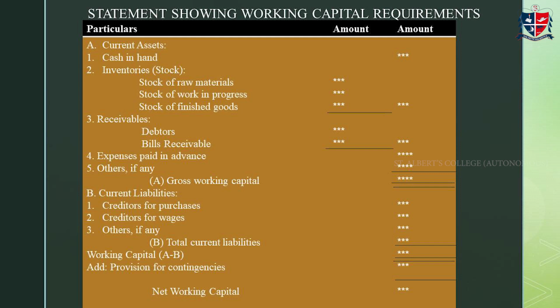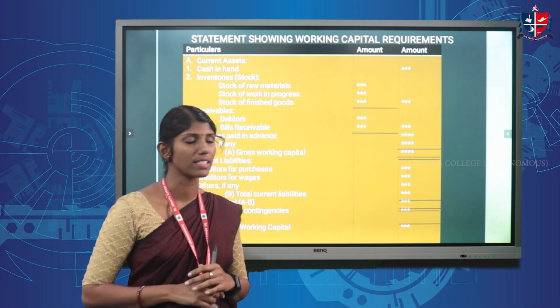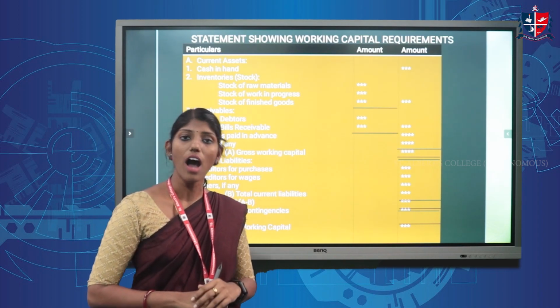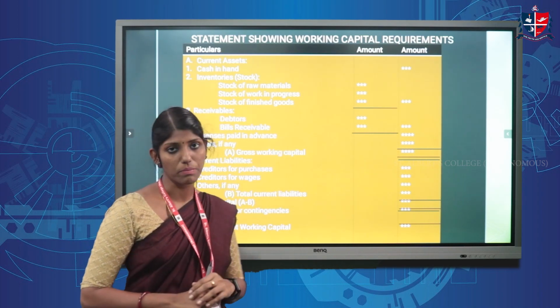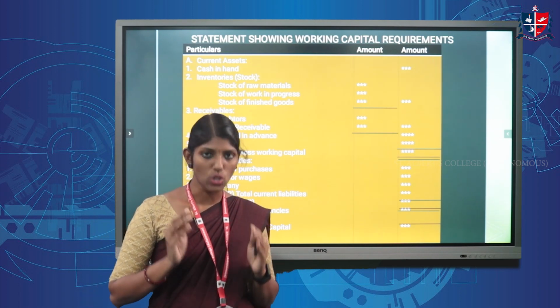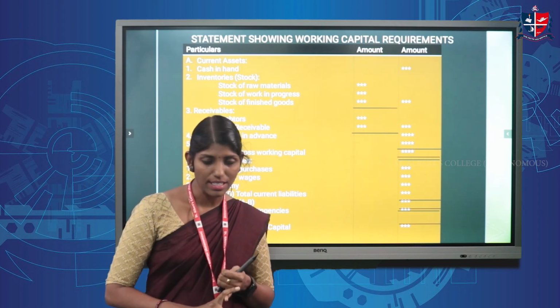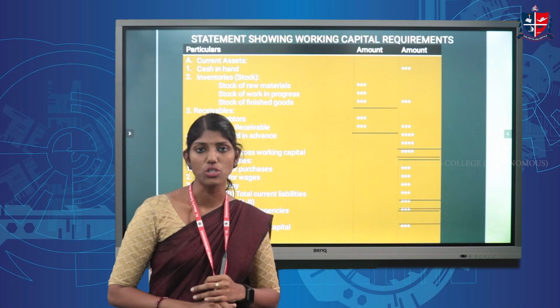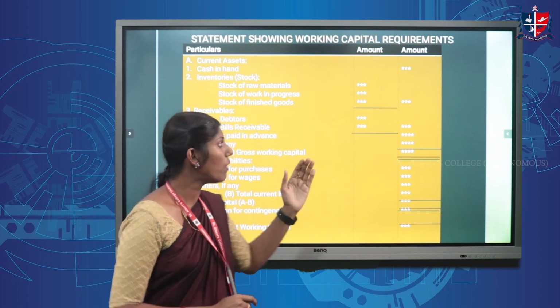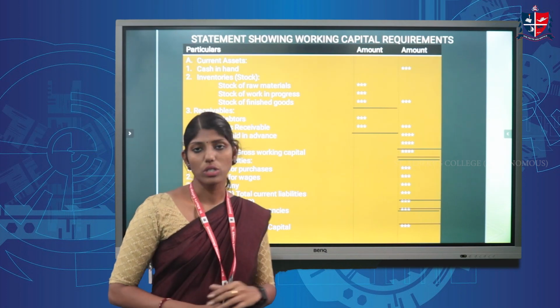We start the statement with current assets, and under the current assets we write the different current assets that are given in the problem. Here, cash in hand is the first item. If an item cash in hand is given in the problem, we have to consider that item first. Then that can be directly written in the outer column. After that, the second item is inventories. Inventories means stock, but it contains three different items, that is stock of raw materials, stock of work in progress and stock of finished goods. All these together have to be written by totaling in the outer column.